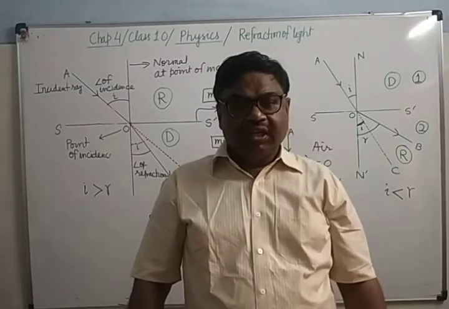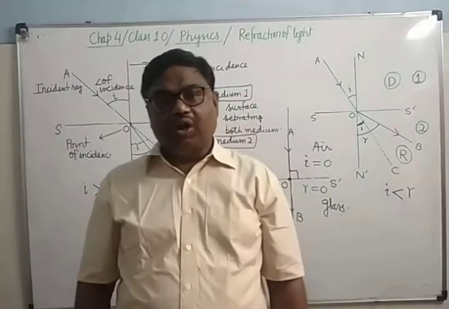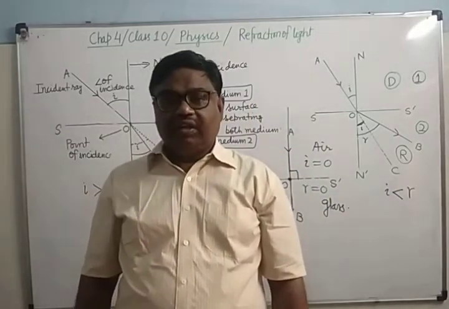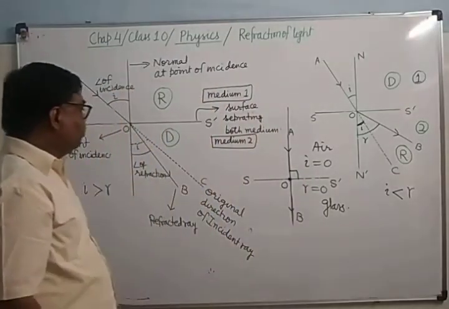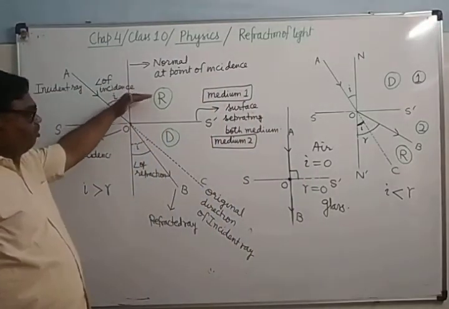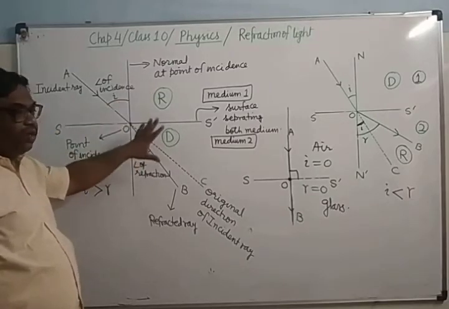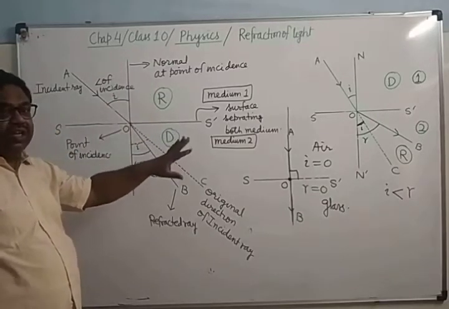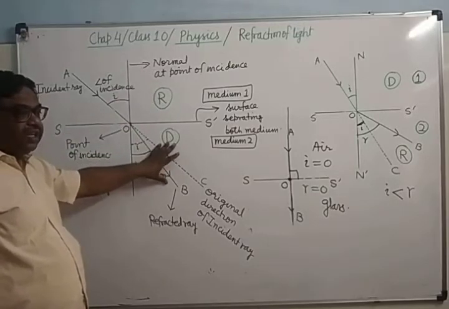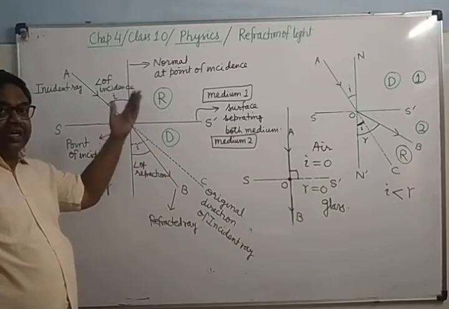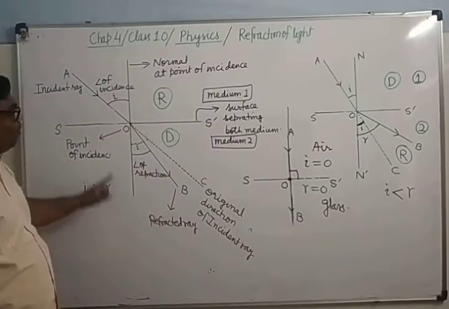It's clear? Now there is one more condition in which light does not deviate. What is that? If the optical density of both media is the same. Though both media have different composition, one is made up of some other material, but their optical densities are the same, therefore what will happen?